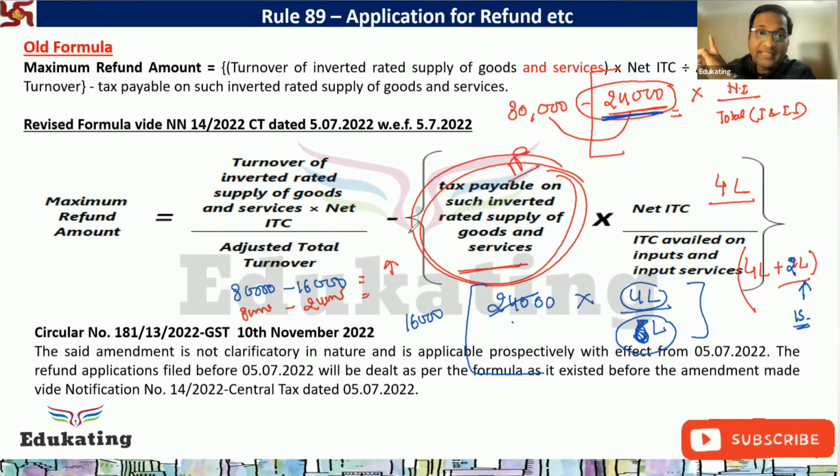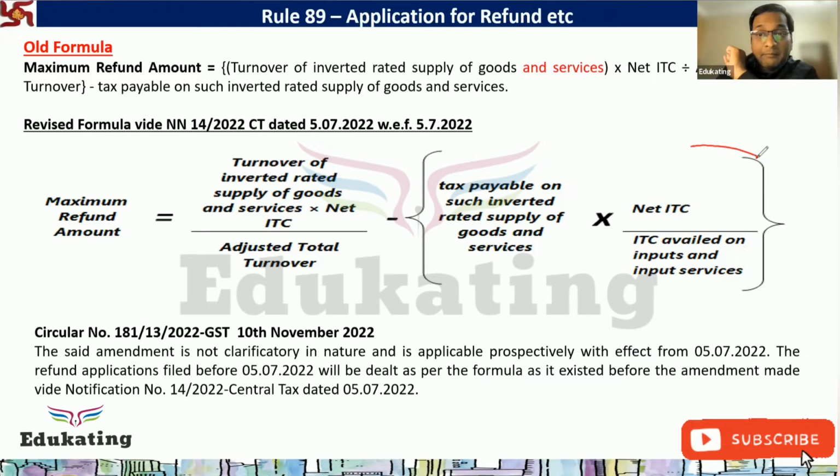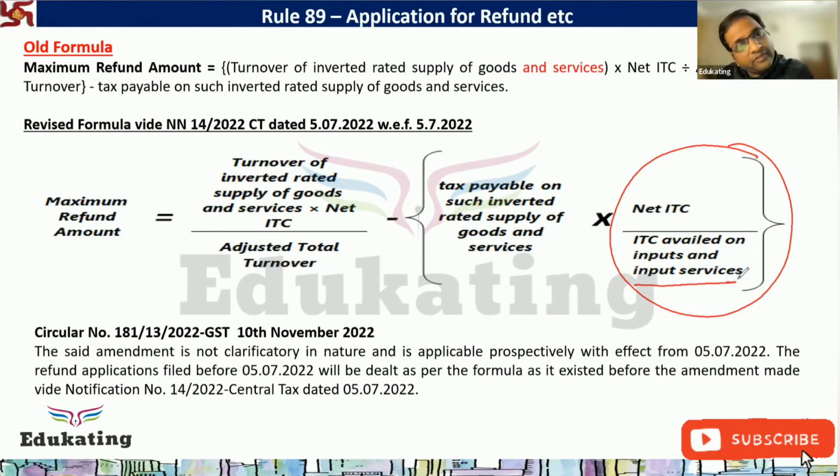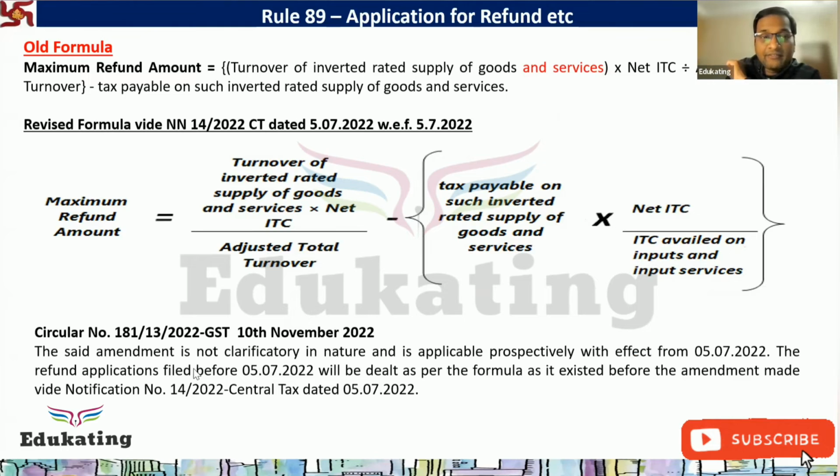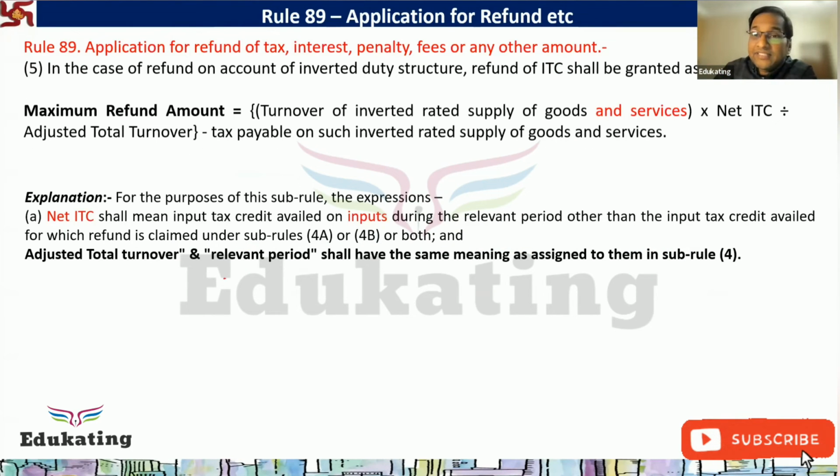I am repeating once again, by applying this formula, by making the changes in the formula, by adding the input service in the denominator in the formula, it doesn't mean that a refund of input service would also be permitted in the inverted duty. Why I am saying so? Because the word net ITC is still ITC availed on input during the relevant period, whichever period you are filing the refund for.